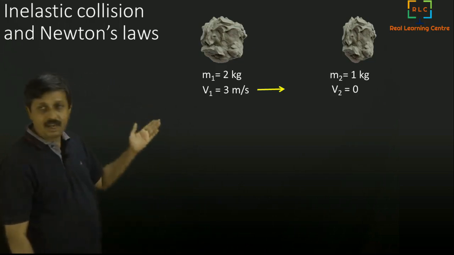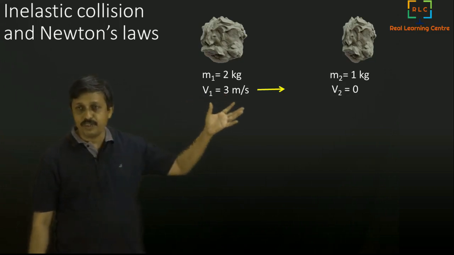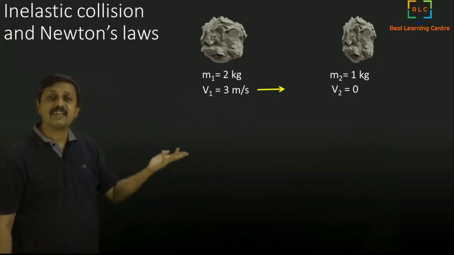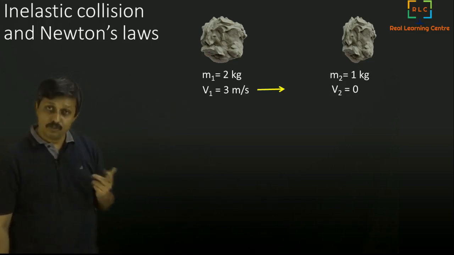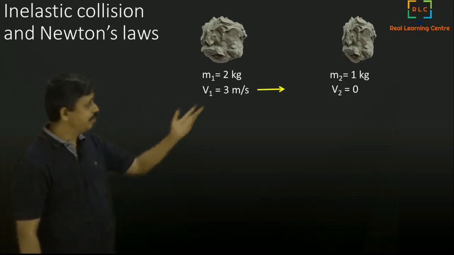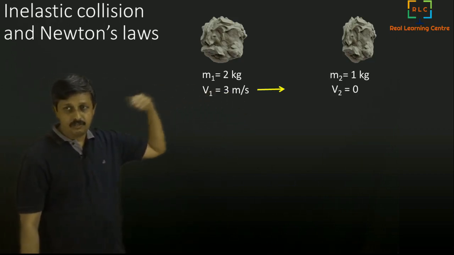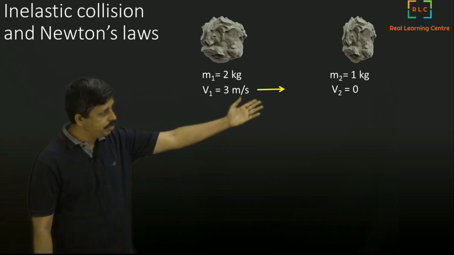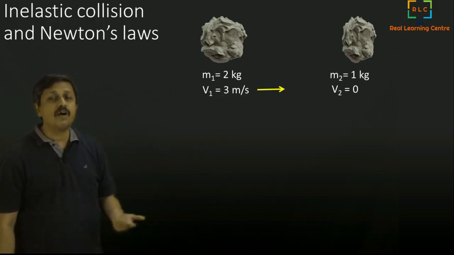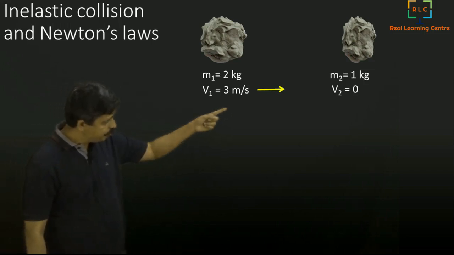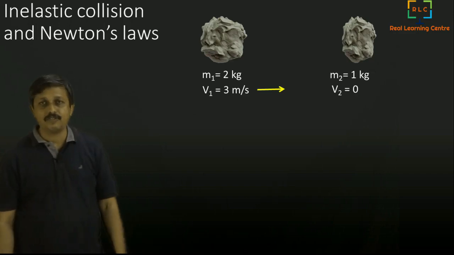And we saw that when you start it, the first one will keep on moving with a velocity of, let us say, 3 meters per second. The second one is not moving; it is stationary initially. It is basically 0. So that's what I call V2. Okay, V1 is 3 meters per second and V2 is 0. The arrow that you see is the velocity arrow. That means velocity is in that direction, of the first one.